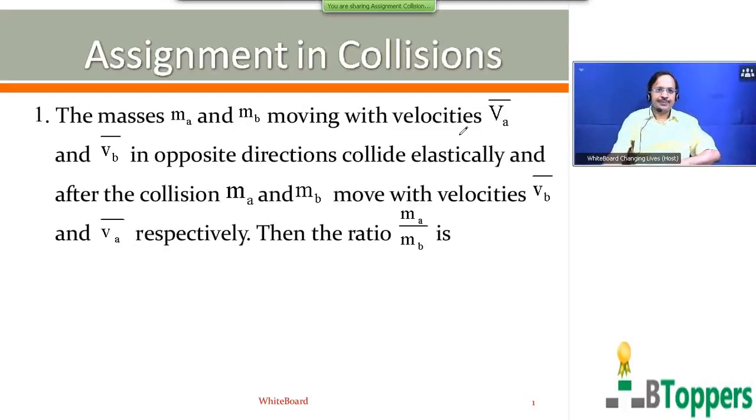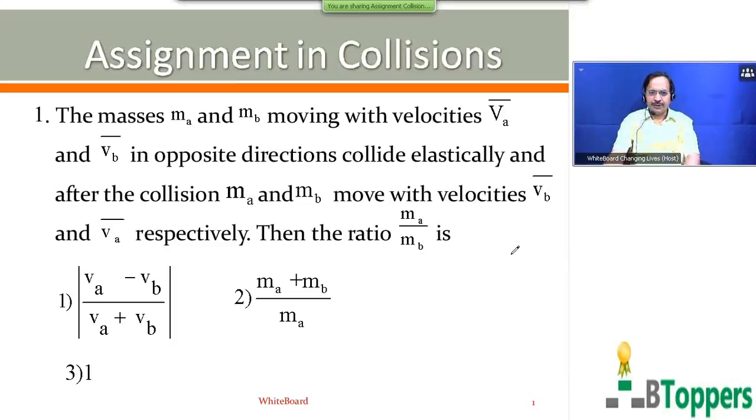Two masses MA and MB moving with velocities VA bar and VB bar in opposite directions collide elastically. And after the collision, MA and MB move with velocities VB bar and VA bar respectively. The ratio MA by MB is. So I have shown 4 options on the screen. Come on, try the question.